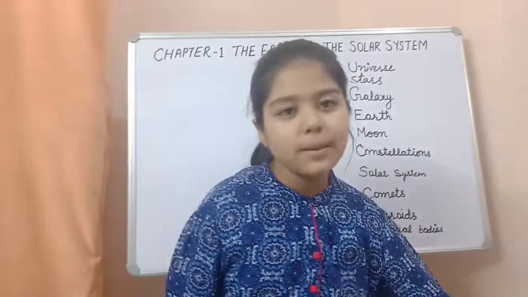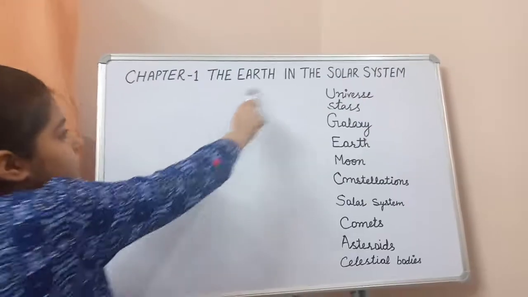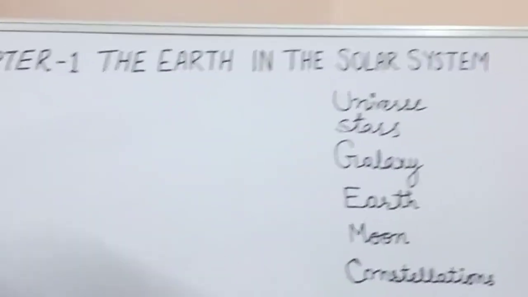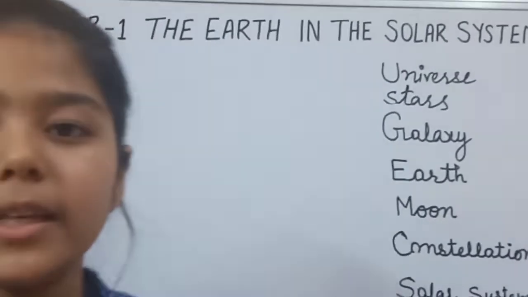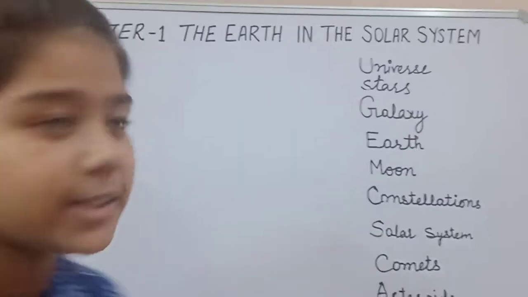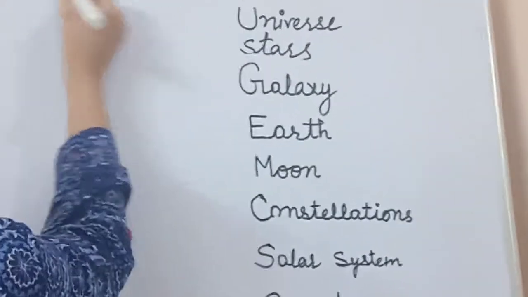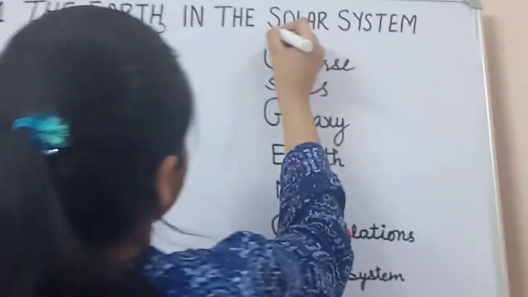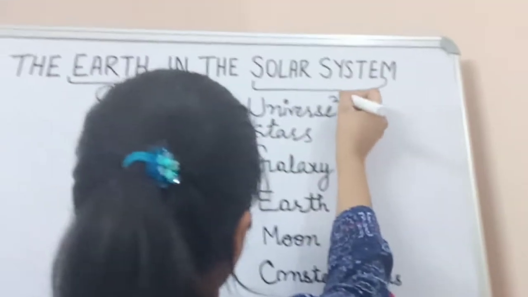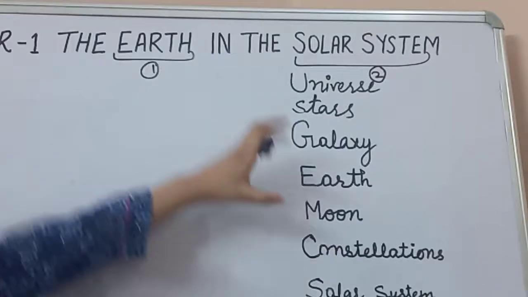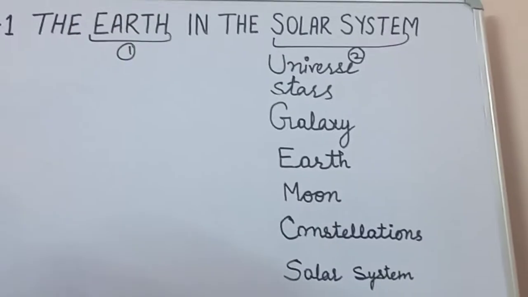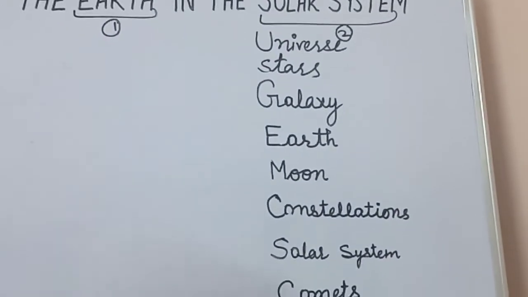Geography, chapter number 1, that is the Earth in the solar system. From the title only we get two words to study today. First word is our Earth and the second word is solar system. So first of all, let us talk about what we are going to study today. Let us have a look.